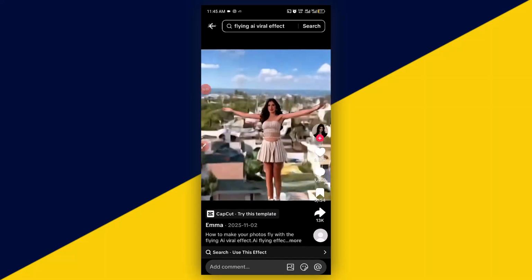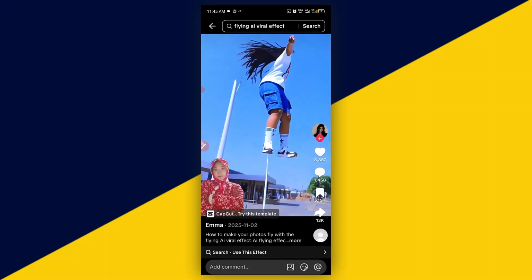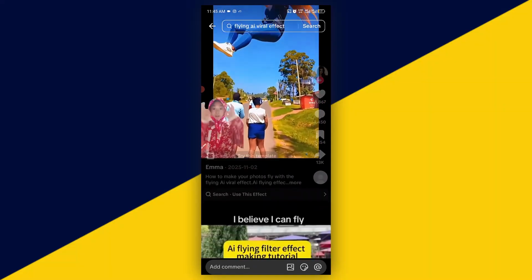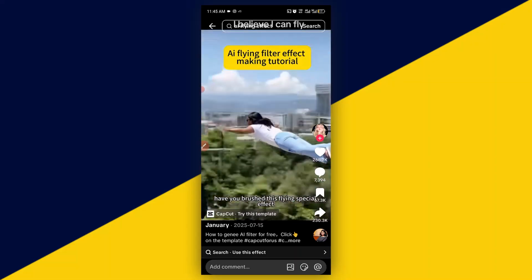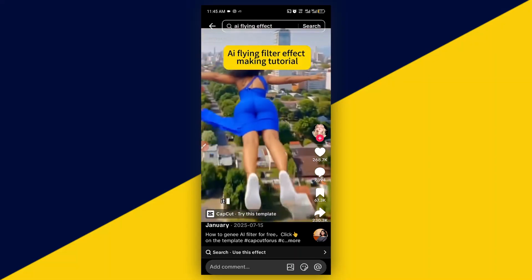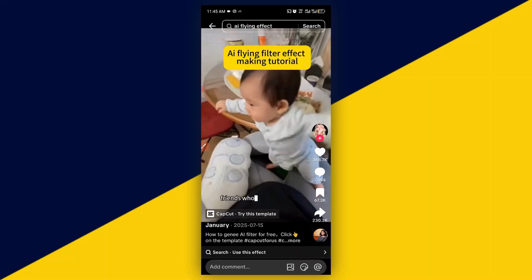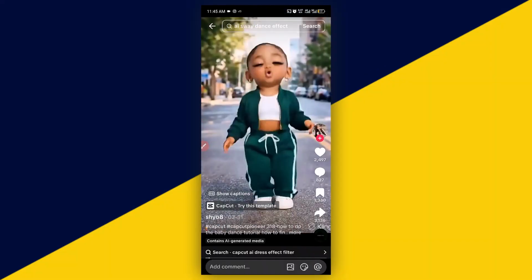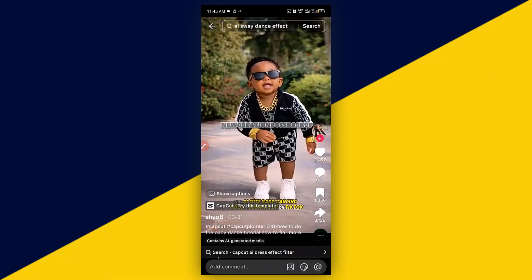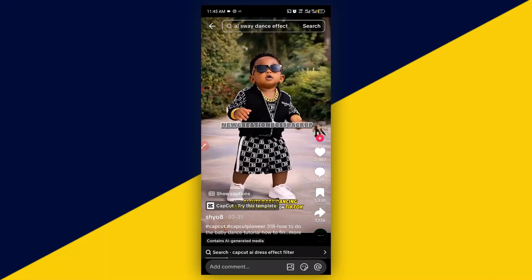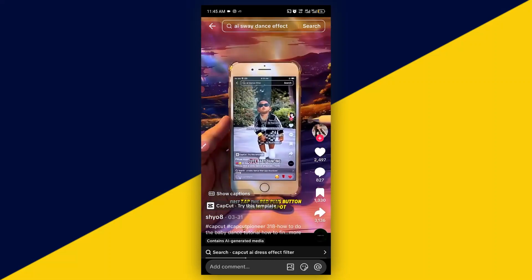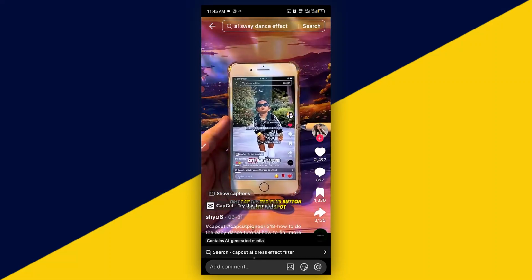In this video, I will show you how to create this type of flying viral video effect in TikTok without any stress. There are a lot of templates right here. This is another template, and this is another one, and then there are a lot more as far as this is concerned. You can scroll down right there. There are more effects. This is another template right here. How can you turn your photo to something like this, or your video to something like this, in your TikTok app? Let me show you how.